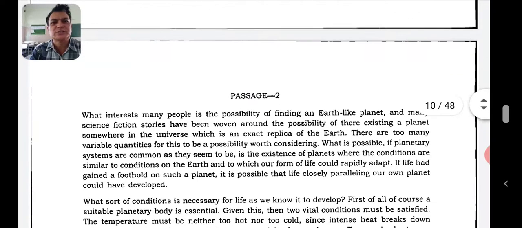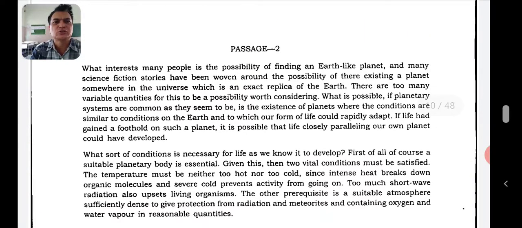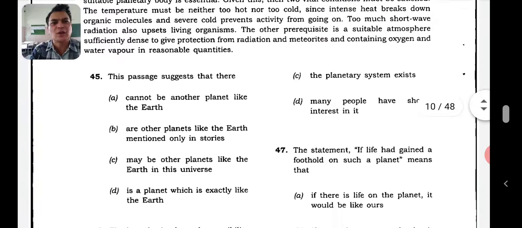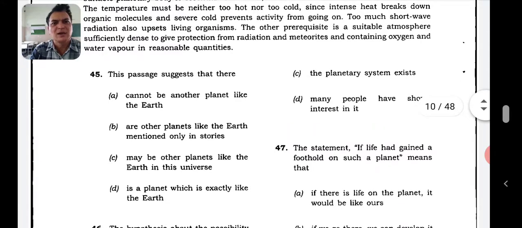Let's go to passage 2. And passage 2 you can go on reading, but just before reading that, we'll read the first question. The passage suggests that there cannot be another planet like the Earth, or other planets like the Earth mentioned only in stories.